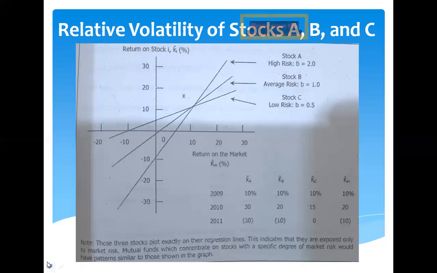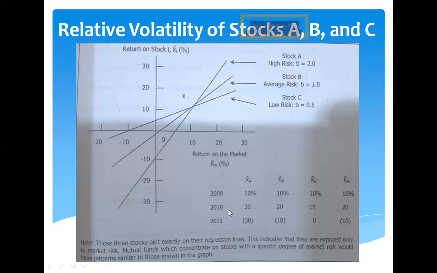In the year 2010, the market went up sharply and the return on the market portfolio was 20%. So from 10%, it went up to 20%. Thus, the returns on the three stocks also went up.